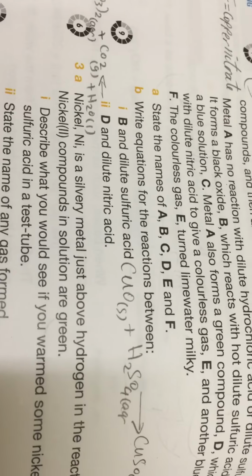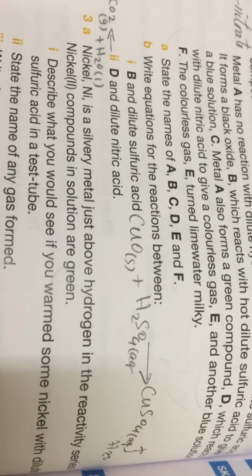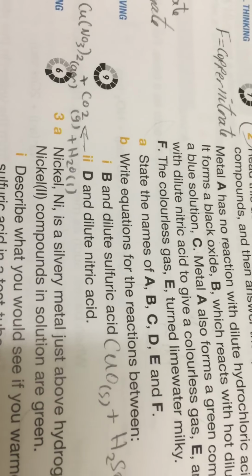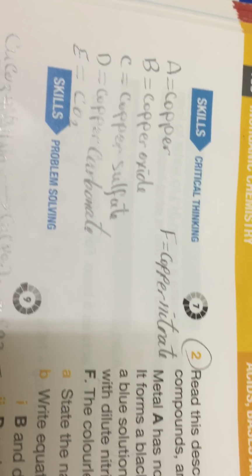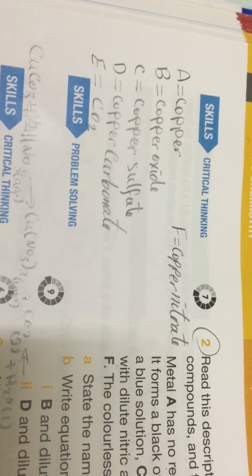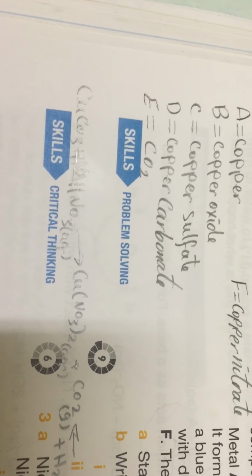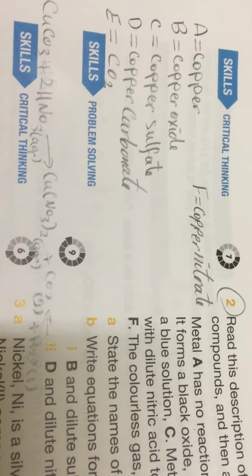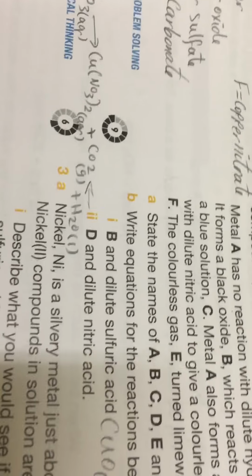I said this experiment is very important. B, copper oxide, plus sulfuric acid produces copper sulfate and water. And he said D and dilute nitric acid. We said D is copper carbonate, CuCO3, plus nitric acid, HNO3. To balance it, it will be 2HNO3. It produces copper nitrate, water, and carbon dioxide, like this. Okay, this question.